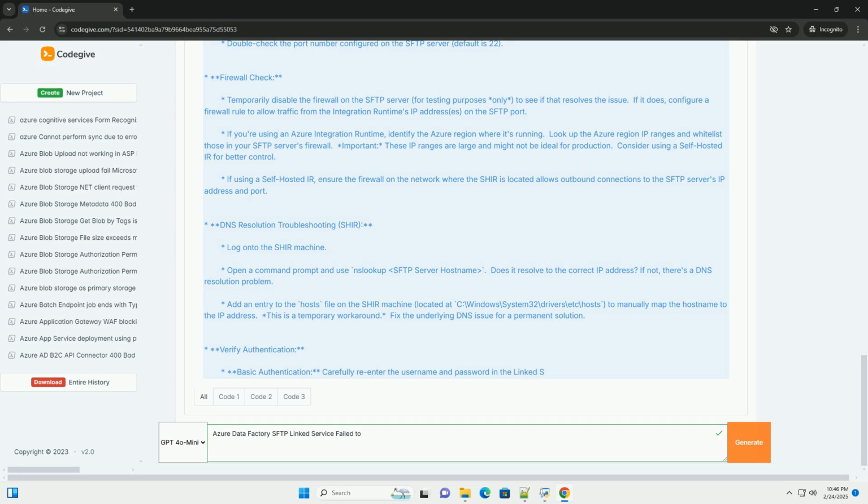Verify authentication. Basic authentication: carefully re-enter the username and password in the linked service configuration. Ensure the user account is enabled and not locked.